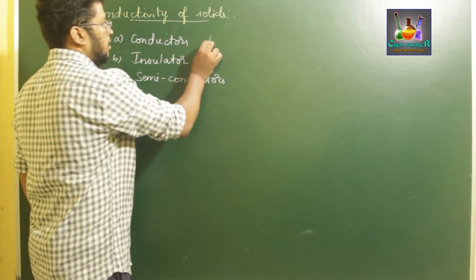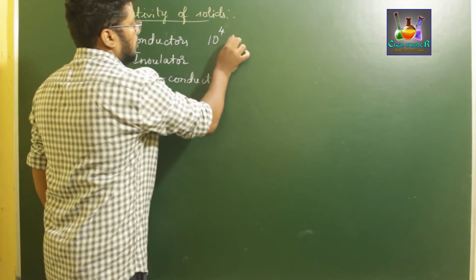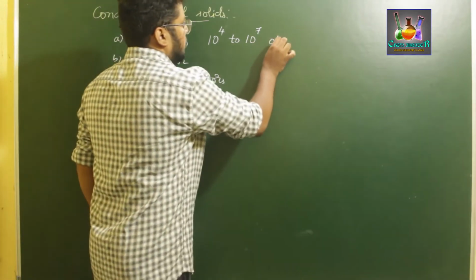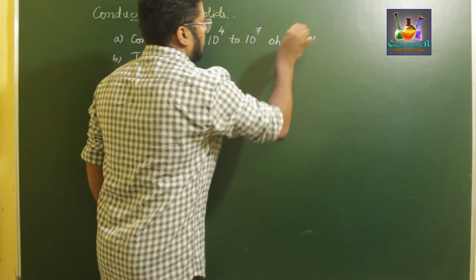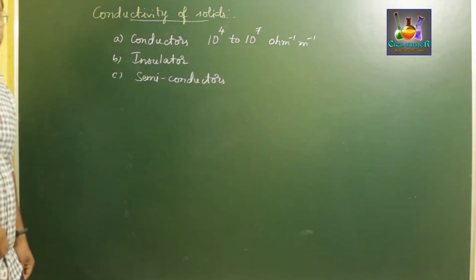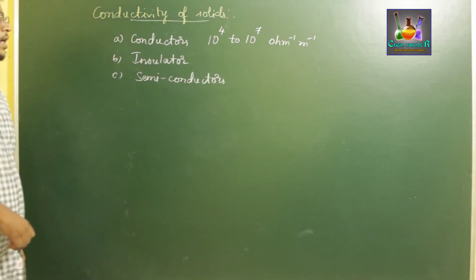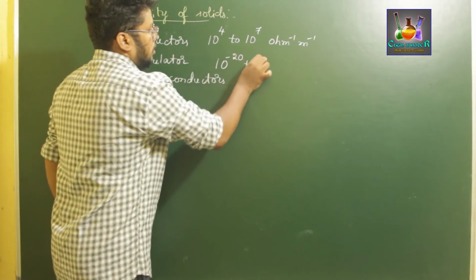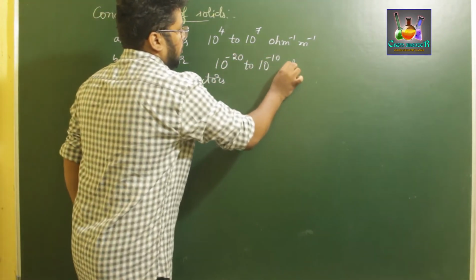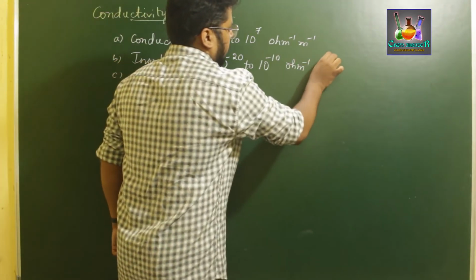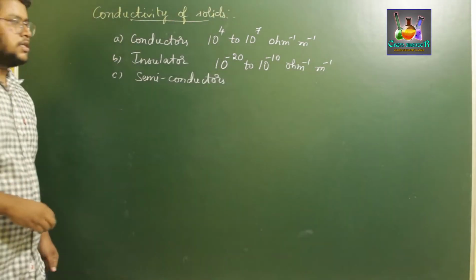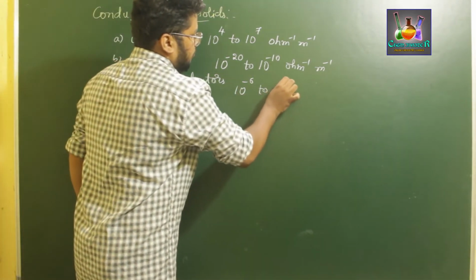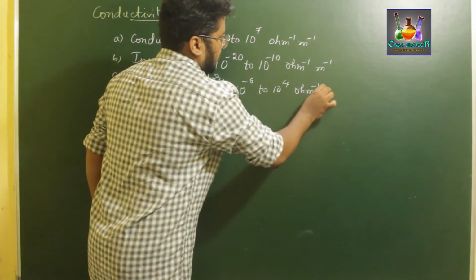Conductors have a conductivity of about 10^4 to 10^7 per ohm per meter, whereas insulators have about 10^-20 to 10^-10 per ohm per meter, and semiconductors are in the range of 10^-6 to 10^4 per ohm per meter.